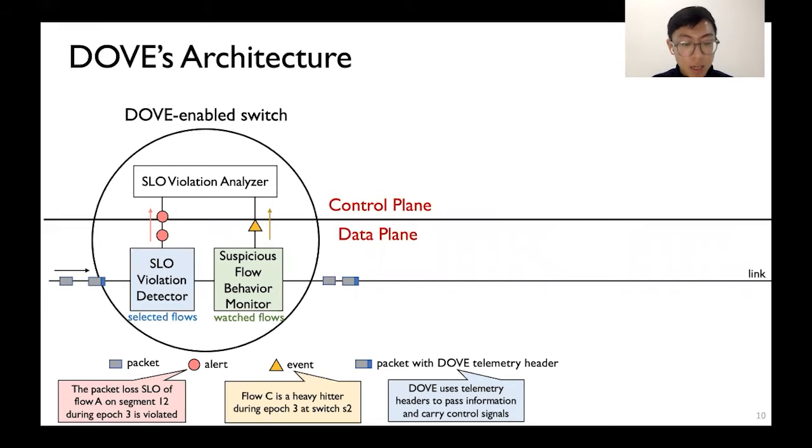Let's look at Dove's architecture and how it works. Dove consists of three components. On the data plane, the SLO Violation Detector verifies the SLOs of the selected flows. It generates alerts and reports them to the control plane at the end of the current epoch if SLOs are violated. The Suspicious Flow Behavior Monitor checks the flow behaviors to find bad flows out of the watched flows. It generates events and reports them to the control plane if any suspicious flows are found. On the control plane, the SLO Violation Analyzer passively collects all the alerts and events. It uses events to explain the causes of SLO violations.